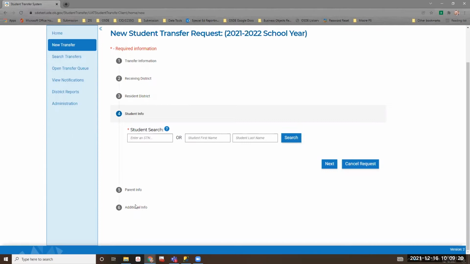Make sure I've got the form in front of me here. Is a teacher employed at your school, or is a parent employed at your school? Is there a receiving district that provides a specialized deaf education program if it's needed? Those types of things are asked on the form that you'll have to also answer down here in number 6 when you get down there.